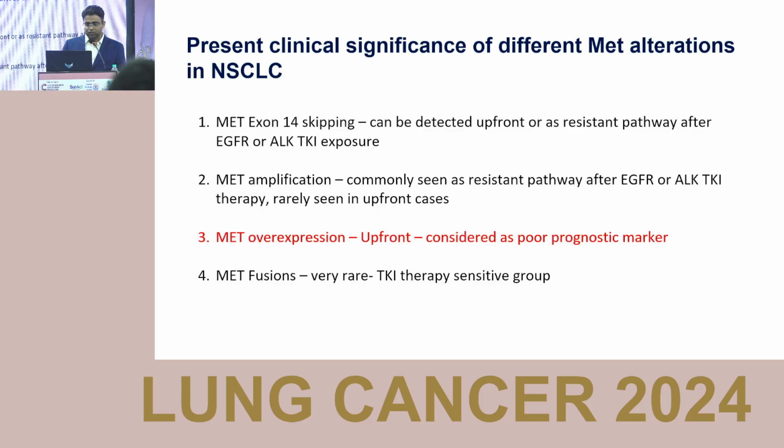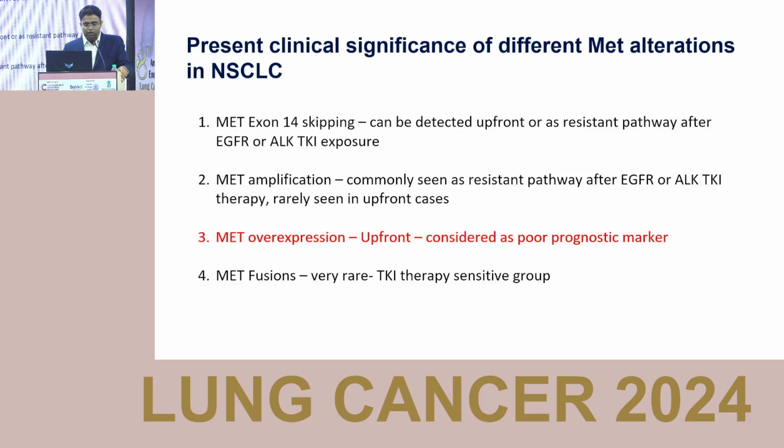Again, MET amplification is commonly seen as a resistance pathway after exposure to EGFR and ALK TKIs. Rarely, in 1 to 5% of cases, MET alteration presents as upfront MET amplification. Again, these subgroups are generally considered a little resistant to the available MET TKIs like capmatinib and tepotinib. Though they can be effective, the magnitude of benefit is significantly lower as compared to the exon 14 skipping mutation.